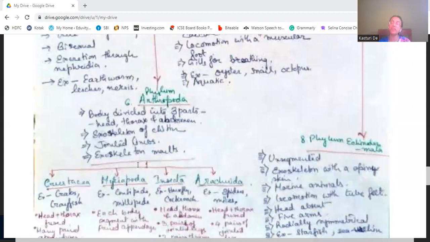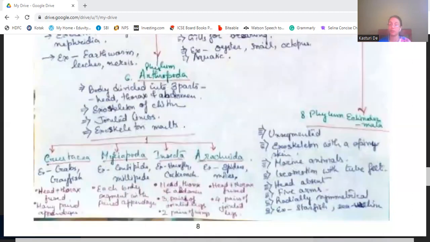Then we come to Echinodermata. The Echinodermata phylum has organisms with an unsegmented body. Their exoskeleton is spiny. They are marine animals, and they locomote with tube feet. Head is absent. They generally have five arms. They are radially symmetrical. Examples are starfish, sea urchins, etc.